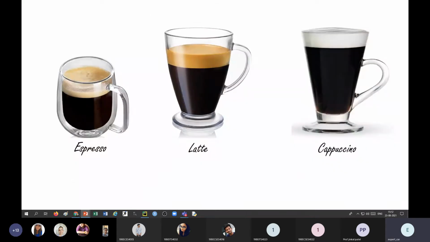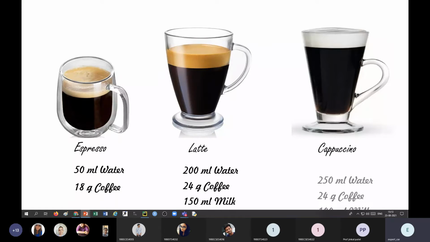So basically this machine has 3 types of coffees. For example, one is espresso, the second is latte, the third is cappuccino. Since these 3 types of coffees are there, their recipes are also different. They need different quantities of water, coffee and milk.